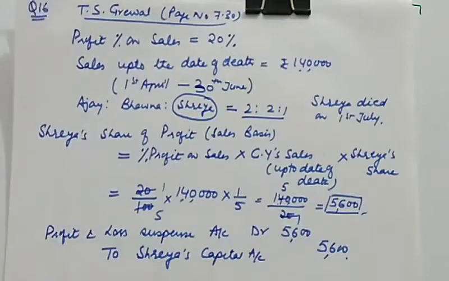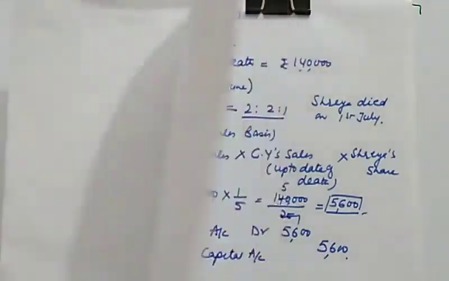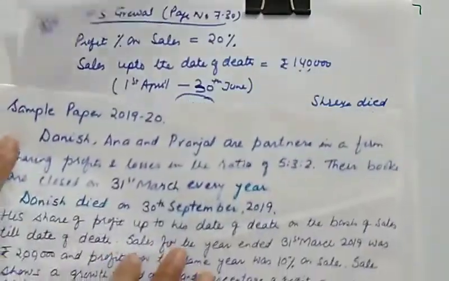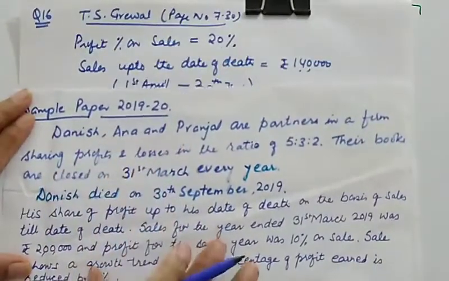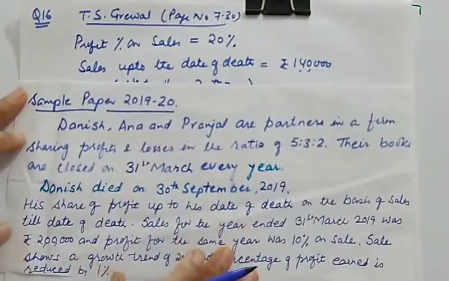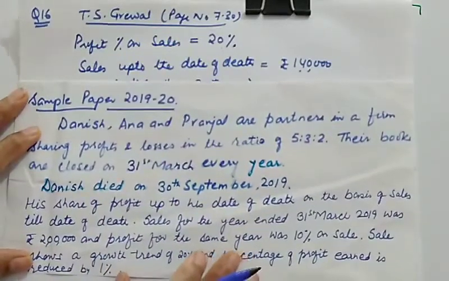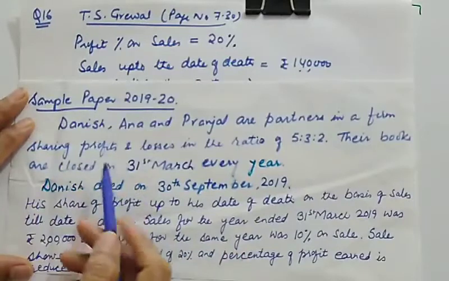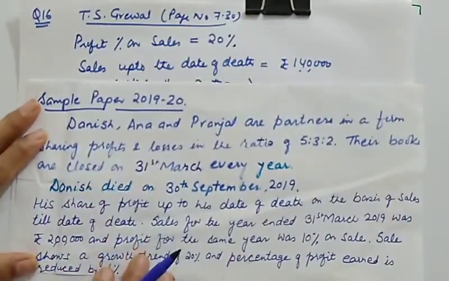And today we'll be doing a special numerical, and I have taken this numerical from last year's sample paper. Though it was a full numerical on death, I have taken that part which is connected with today's case. So let us read this question. I hope you will be able to see this numerical on your screens.